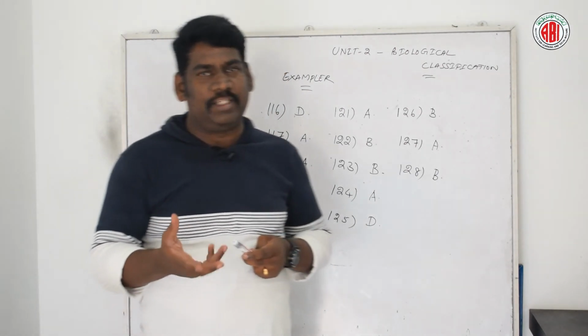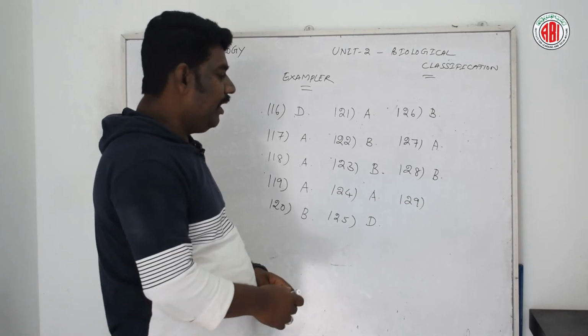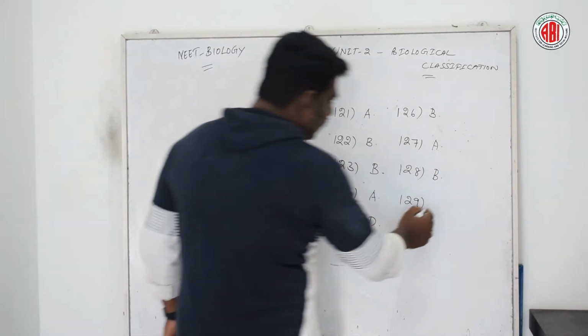Now let us go for the next question. A non-photosynthetic aerobic nitrogen fixing soil bacterium is, here are 4 different options: Rhizobium, Clostridium, Azotobacter, and Klebsiella. Let us see the right answer for this question. According to question number 129, option C is the right answer.